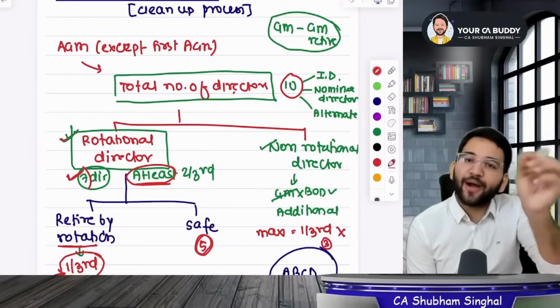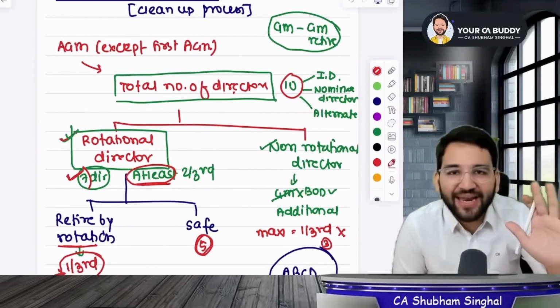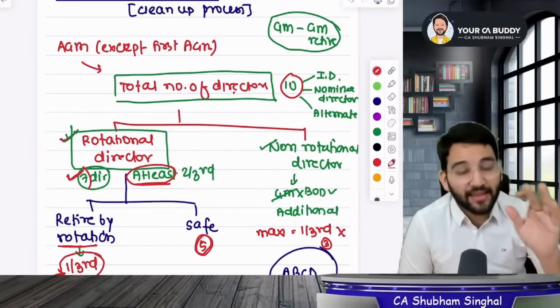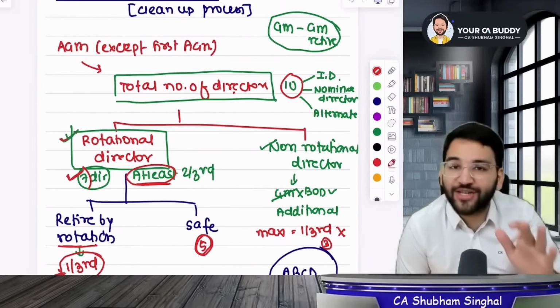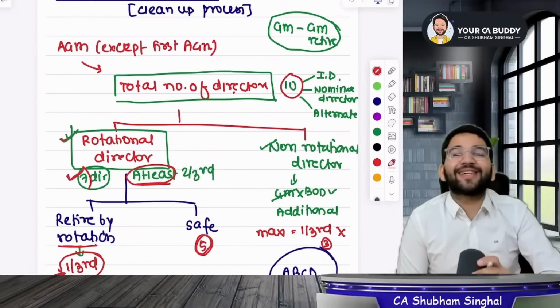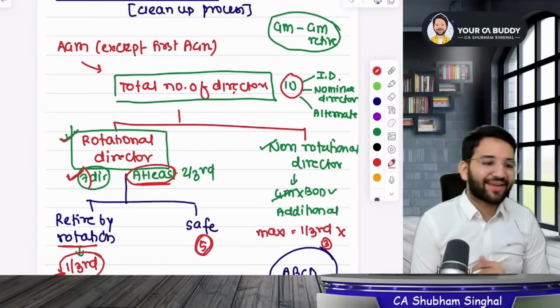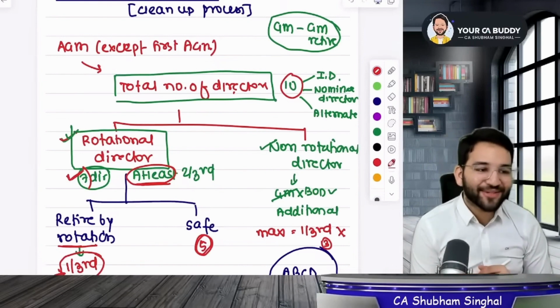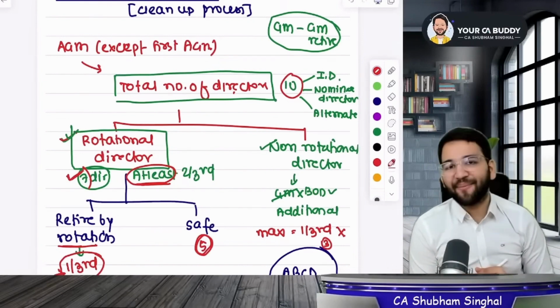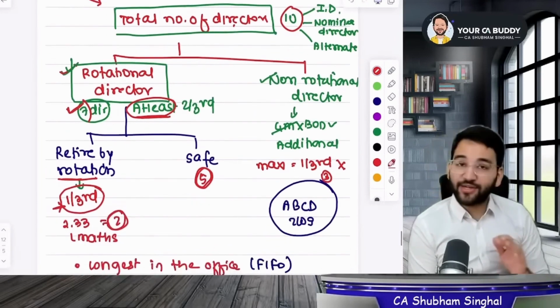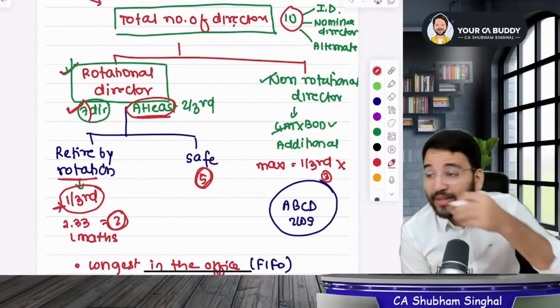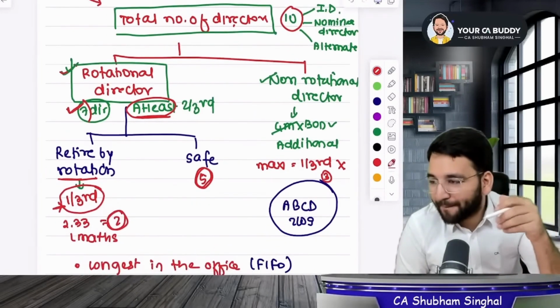Anyone can be in this. You can decide it from an agreement. For example, Mukesh Ambani has an agreement on this. It says that he can't be categorized as a rotational director. So because of this agreement, he becomes a non-rotational director. Are you getting my point? Did you understand what I said? Are you sure? Good. So this was all about the rotational provision. We will revise it later as well. But for now, please focus here.